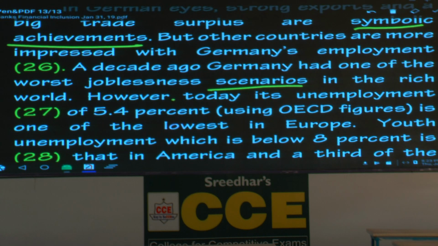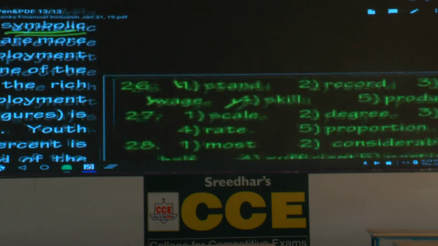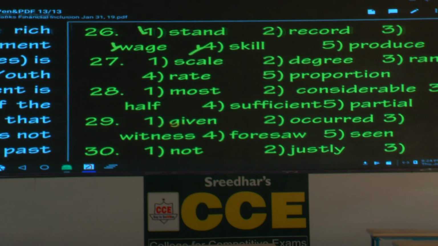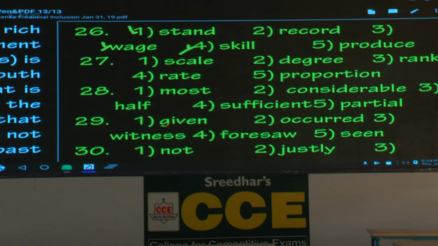However, today its unemployment, when you talk about unemployment, what do you use? A rate. So which option talks about that? The fourth option. Unemployment scale is not correct, degree is not correct, rank is not correct, proportion not relevant.